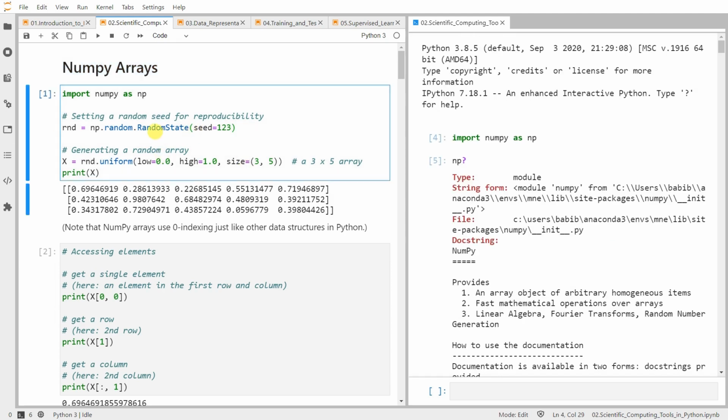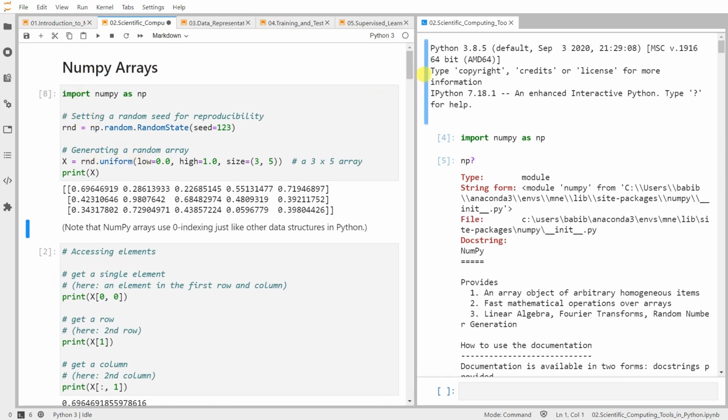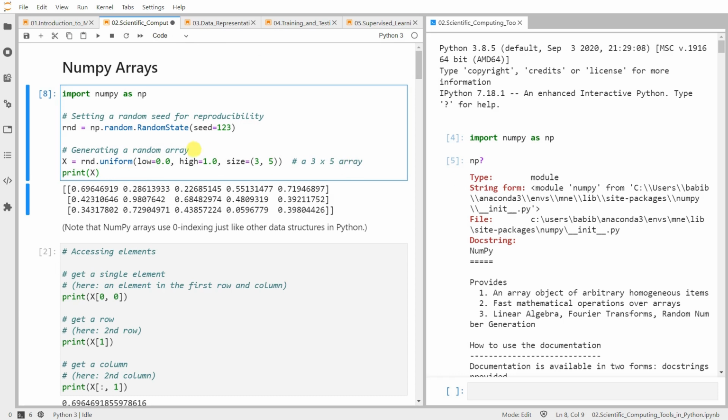Let me show you very simple examples of how we can use NumPy in this notebook, but you can explore more yourself. So let's first import NumPy as np. np stands for NumPy. It's actually the convention many people use. You can call it whatever you want. And this is the random number generator. You need to set the seed of this random state for reproducibility.